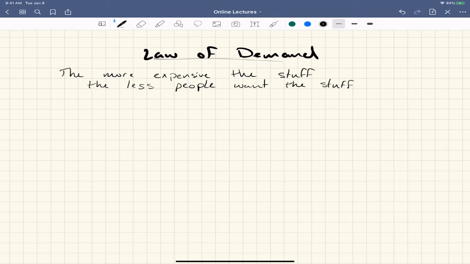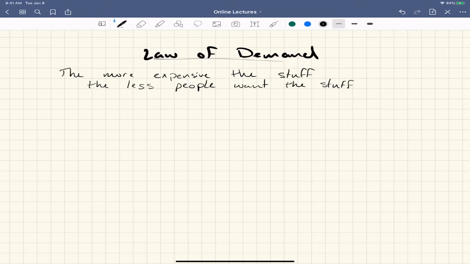If you think about the iPhone, right? The iPhones are pretty expensive, right? I think it was the iPhone 10 that was the first iPhone to hit $1,000. And as the prices of iPhones go up, less people want them, right? As the price of iPhones goes down, more people would buy them. A lot of people don't have iPhones because they're expensive. But if the price of an iPhone, say, was $500, more people would buy them. If the price of an iPhone was $100, probably almost everybody would buy them, right? So the more expensive the stuff, the less people want the stuff.